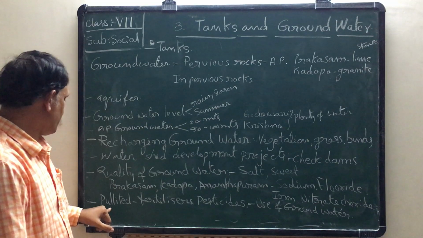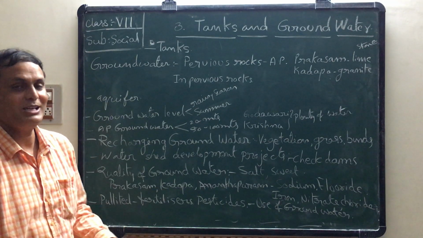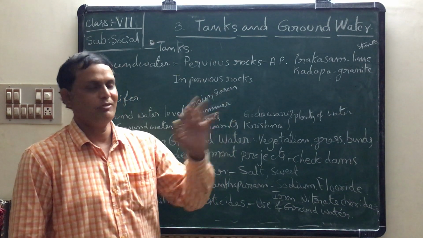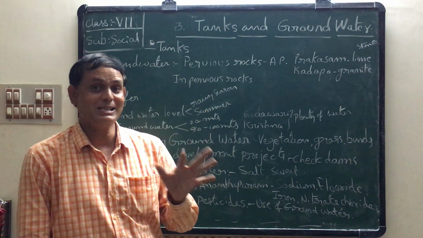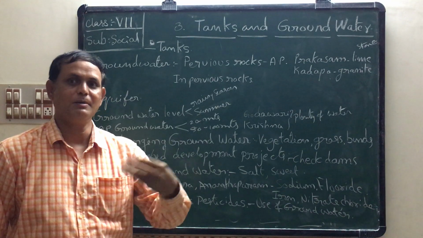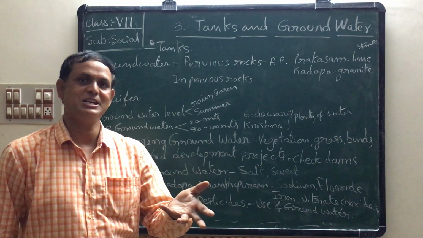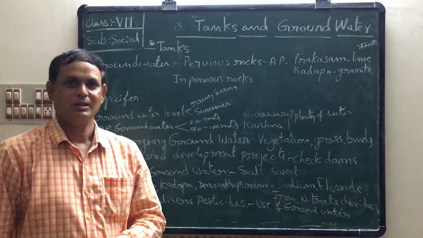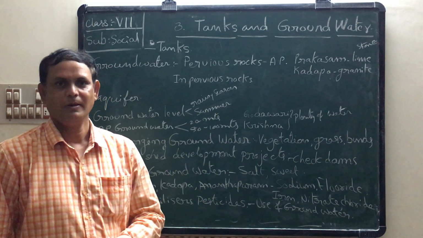Okay, next one, polluted water. Why is the water polluted, even the groundwater and also river water? The reason is we are simply dumping wastage from domestic and industrial sources. Effluents are joining that water.